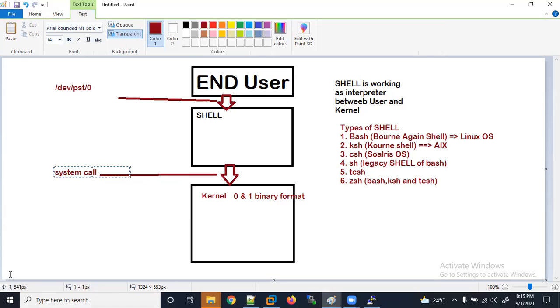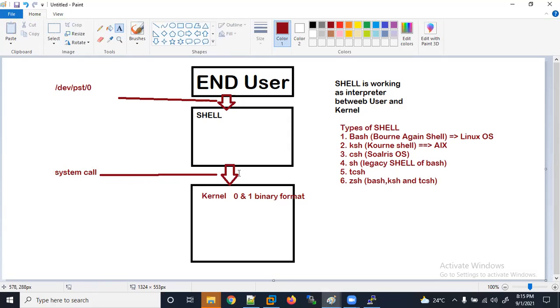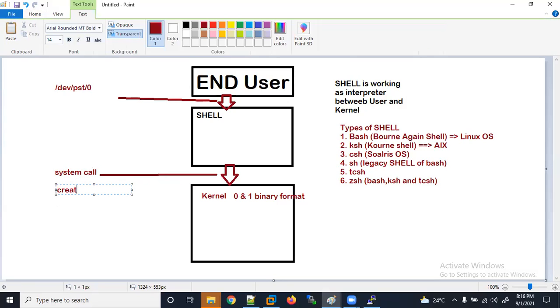System call. Okay, so that is a system call. It's established a system call. So what is a system call? What actually did here? So it created a process here. Creating a process, we called it a fork. I hope you heard about that.